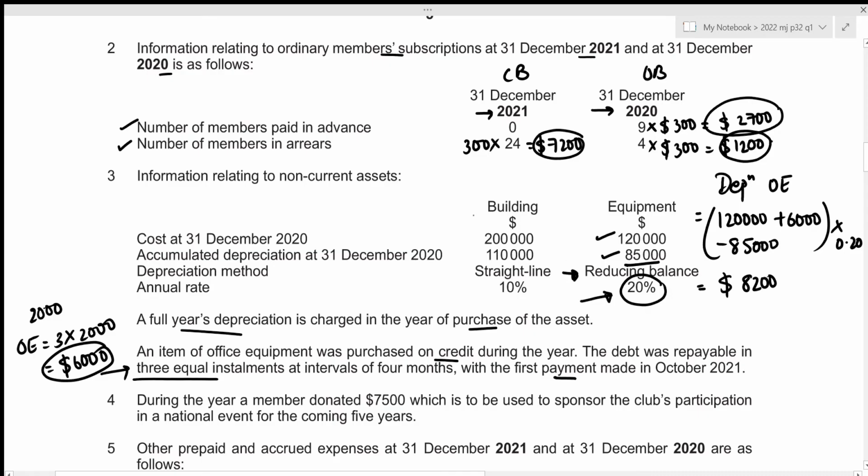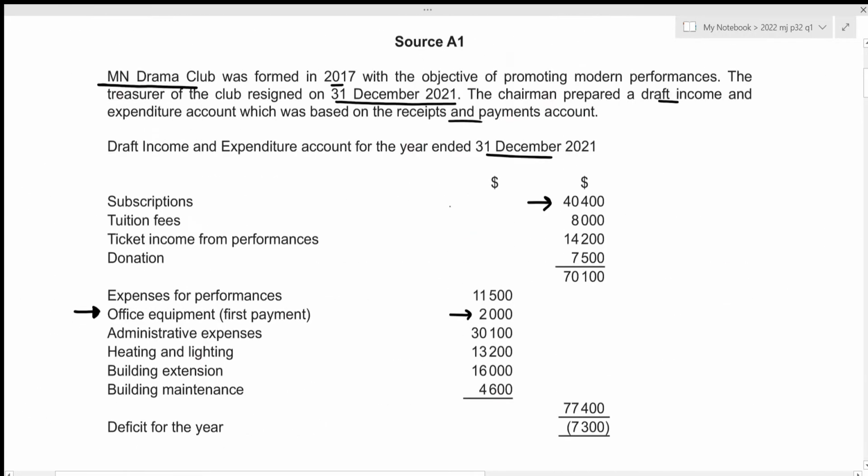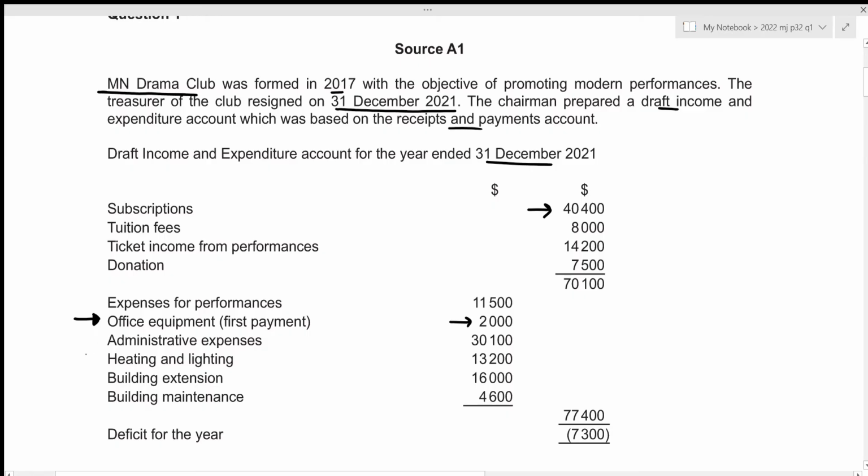Now again, let's have a look at our draft income and expenditure account to see if there was any mention of disposals or new purchases for building. Let's have a look above. Okay, right here we're given building extension, which just means that we extend our building by purchasing or rebuilding some more buildings, right? Now this is a capital expenditure which should not be included in our income and expenditure account. This is actually the cost of the new additions of building extensions.